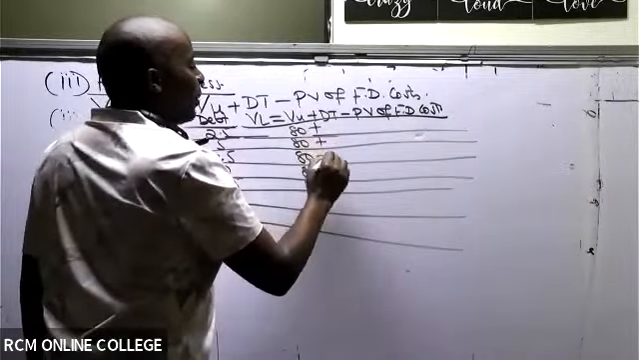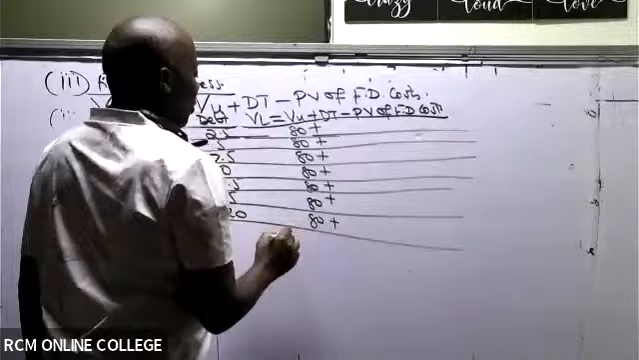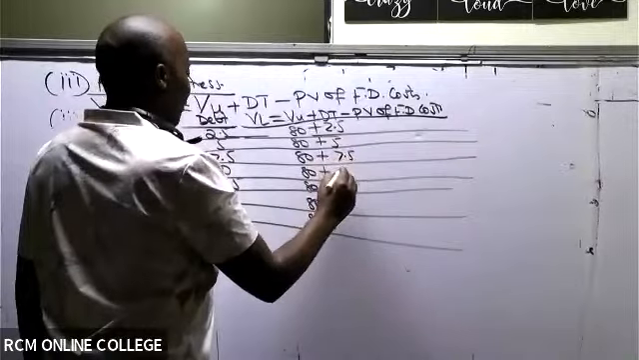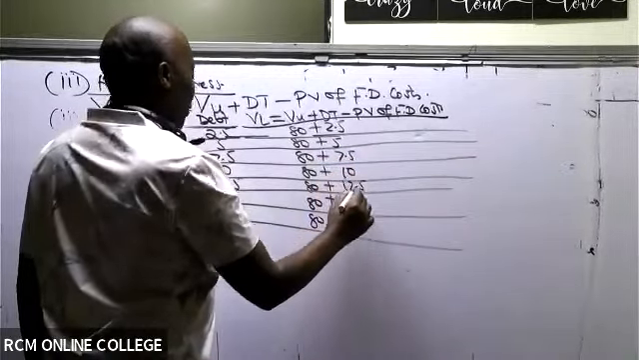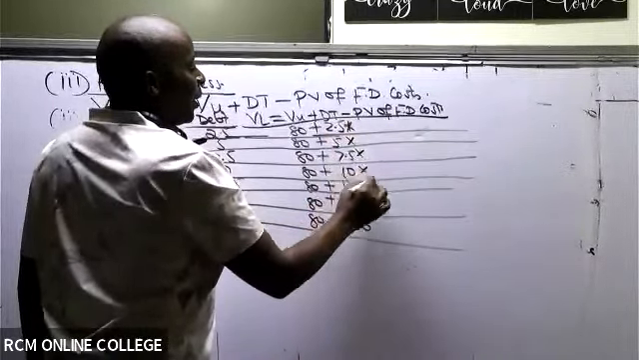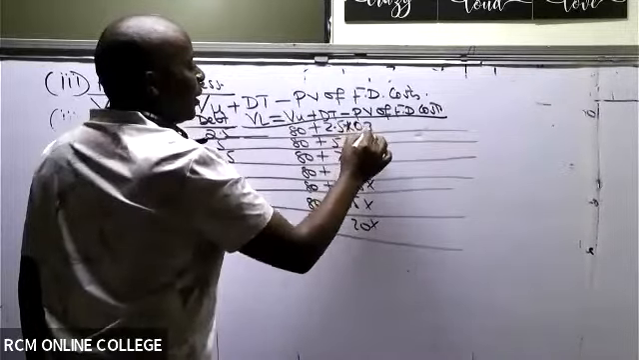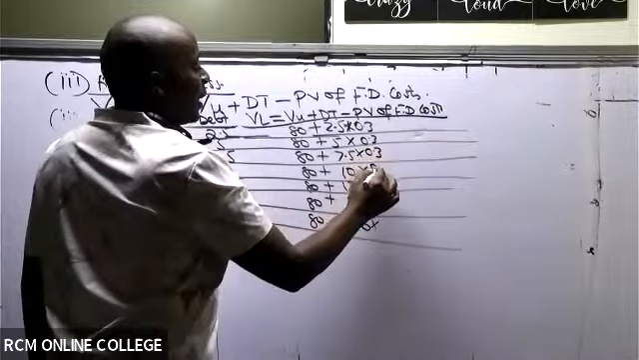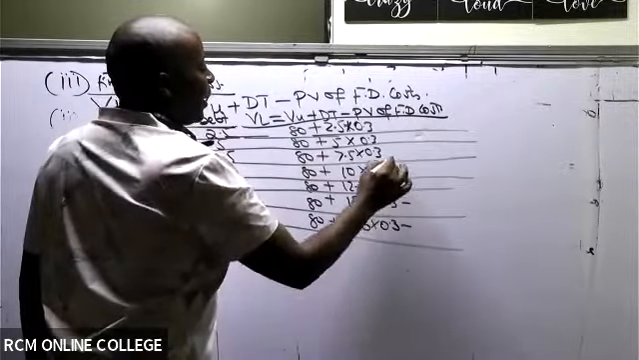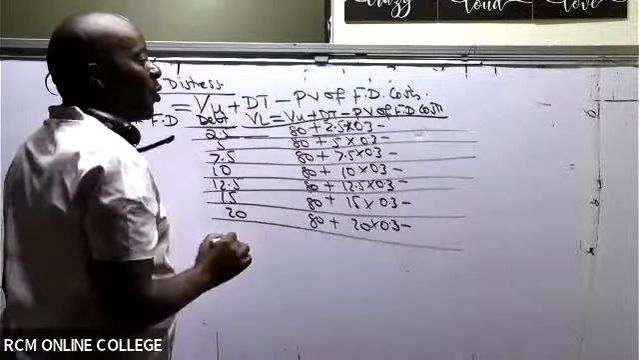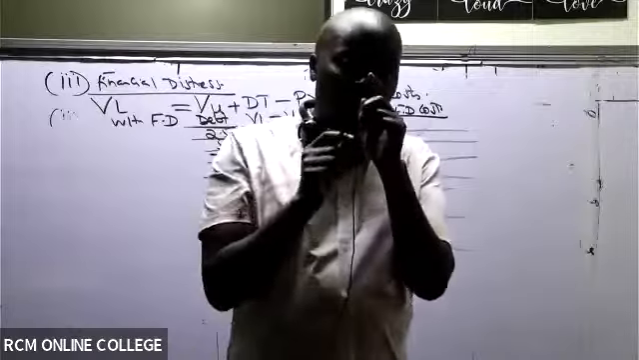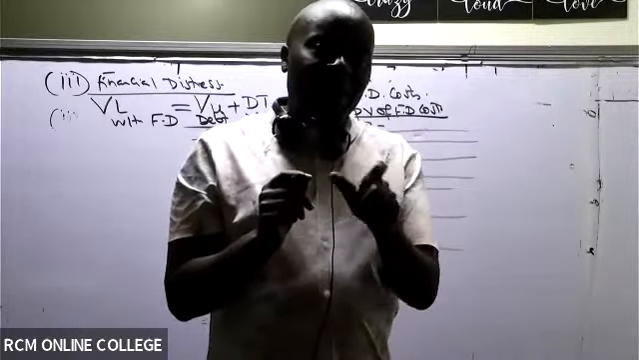So you say plus the debt amount. The debt amounts are 2.5, 5, 7.5, 10, 12.5, 15, 20, times tax, and tax is 0.3. Then minus the present value of financial distress. You'll always be given the financial distress cost as one figure. It doesn't keep on fluctuating.